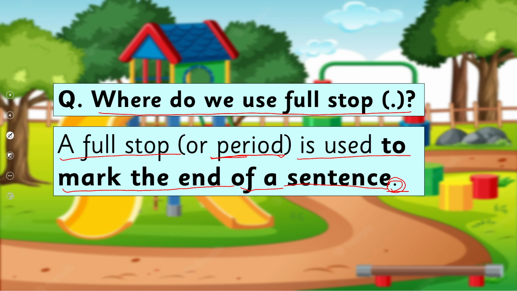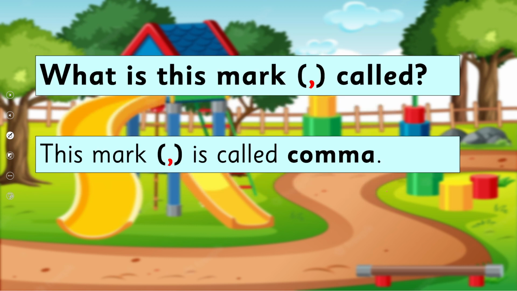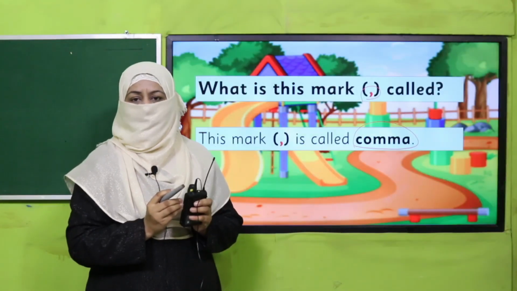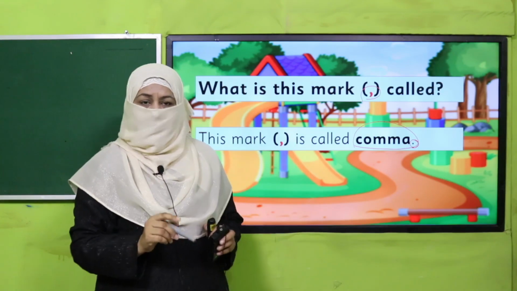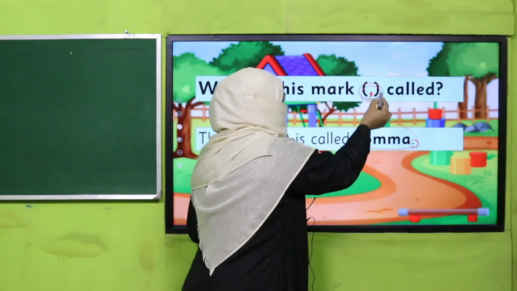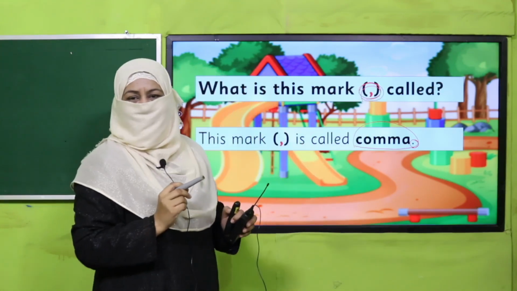It shows you that the sentence ends over here, so you have to take a pause, right? And this mark is called comma, and when you find it while reading, you have to take a shorter pause. Okay, at full stop we take a pause, and at comma we take a shorter pause, right?